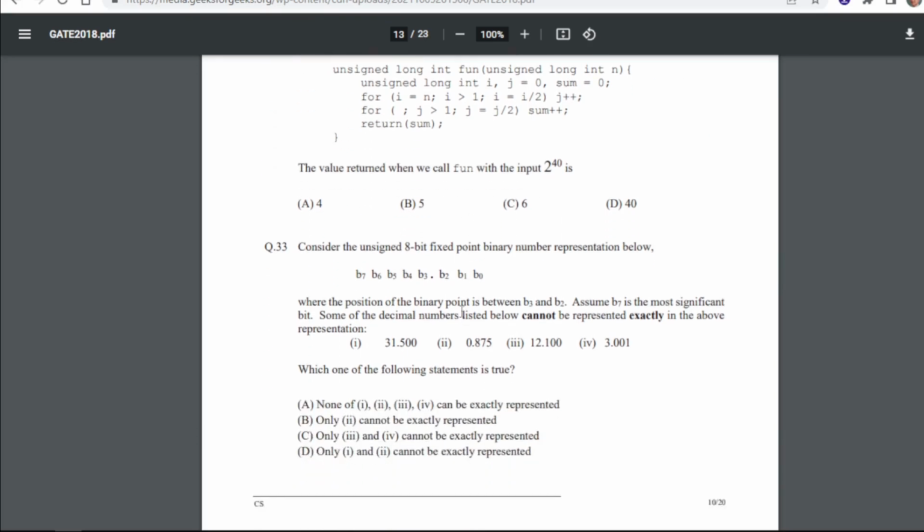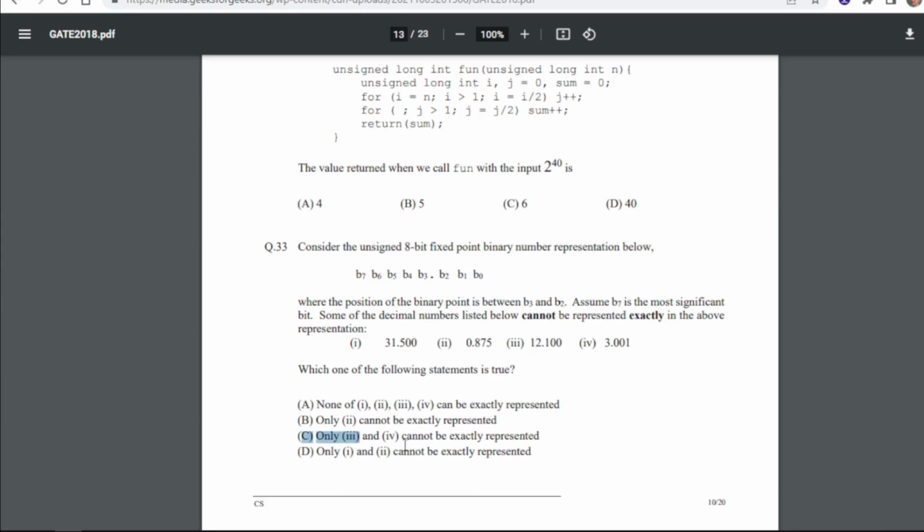Now 33: consider the unsigned 8-bit fixed point binary number represented below. This is the representation where the position of the binary point is between B3 and B2. Assume B7 is the most significant bit. Some of the decimal numbers listed below cannot be represented exactly in the above representation. So for 33 our answer will be C, that is this one.